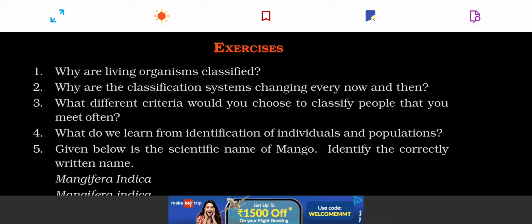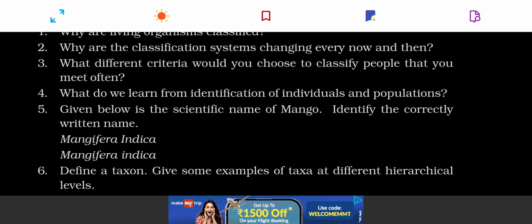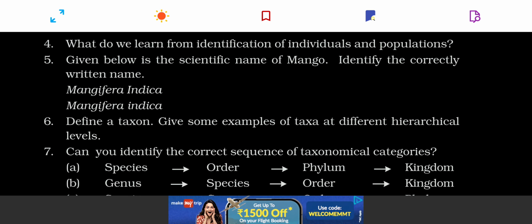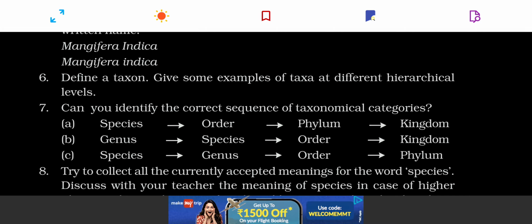What do you learn from identification of individuals and populations? Given below is the scientific name of mango. Identify the correctly written name. It is Mangifera indica. One more thing to be remembered is that the first letter of the genus must be capital, like the M is capital, and the rest of the letters are to be in small case. Define taxon. Taxon is simply a category of organisms.